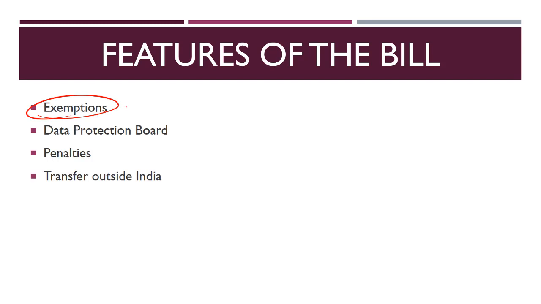For example, you have to give consent for any kind of processing of your data, and only then can the data be processed. But if your data relates to any kind of criminal or other offenses, then the government has the right to access your data without your explicit consent. So that needs to be remembered, that the government has this right of accessing your data even when you are not providing consent if any offense has been committed.